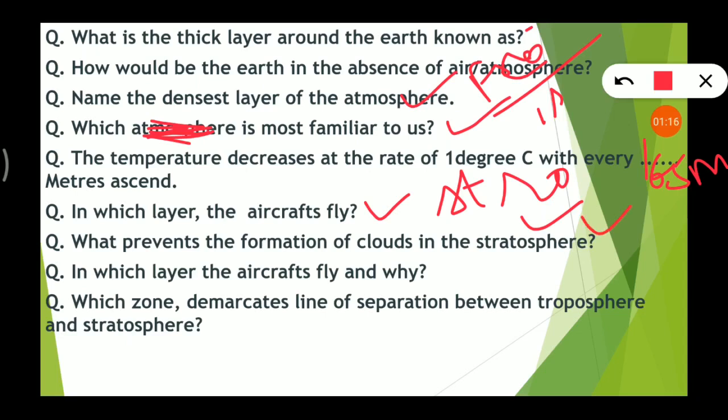In which layer do the aircrafts fly and why? They fly in stratosphere because it has finest visibility and good flying conditions. Which zone demarcates the line of separation between troposphere and stratosphere? Tropopause.